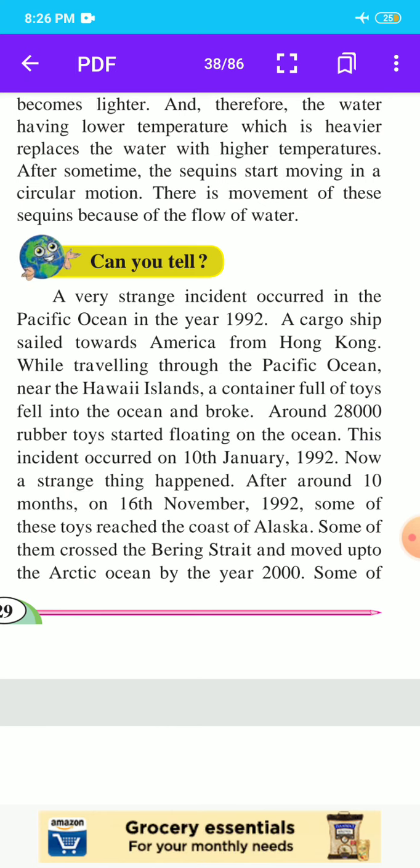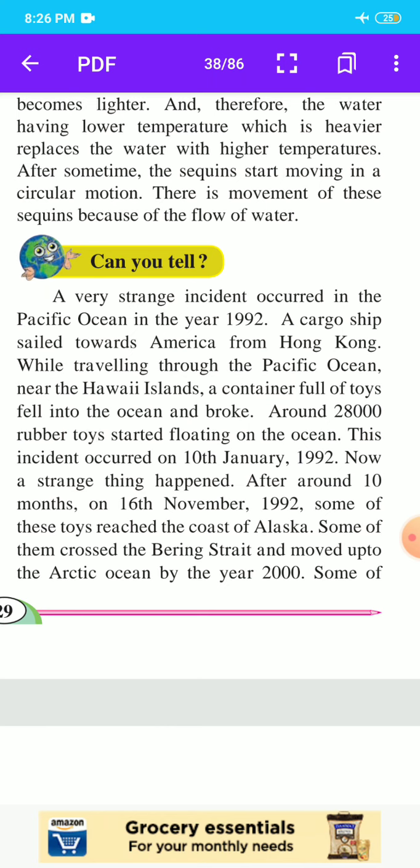A very strange incident occurred in the Pacific Ocean in 1992. A cargo ship sailed towards America from Hong Kong. While traveling through the Pacific Ocean near Hawaii Island, a container full of toys fell into the ocean and broke. Around 28,000 rubber toys started floating on the ocean. This incident occurred on 10 January 1992.